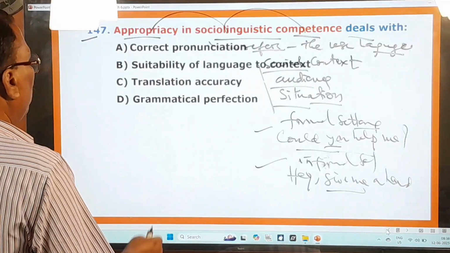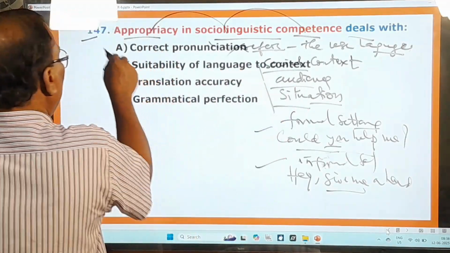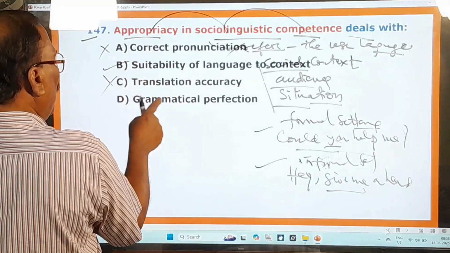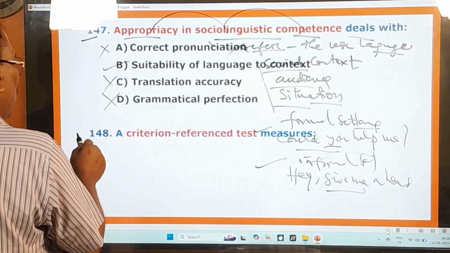And you go to the next one. Correct pronunciation, no. Suitability of language to context, this is the right one. Okay, translation accuracy, no. Grammatical perfection, no. So the B1 is the right one. And now you go to the next question, 148th question.